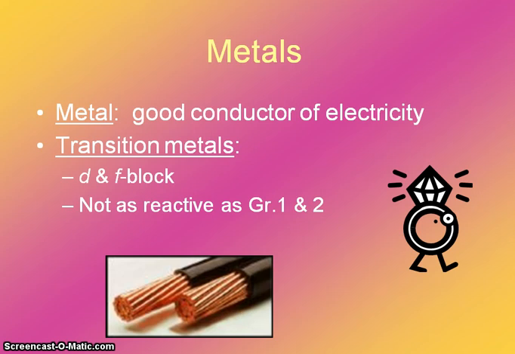The periodic table is also divided up into metals, nonmetals, and metalloids. Metals are going to be good conductors of both heat and electricity. We also have a subcategory here called transition metals, which are our D block and F block. They're not going to be as reactive as our metals in group 1 and 2, but they are still very useful to us. A lot of the elements in that group are used in construction materials, copper wiring, and jewelry. Okay, gold and silver fall into that category as well.